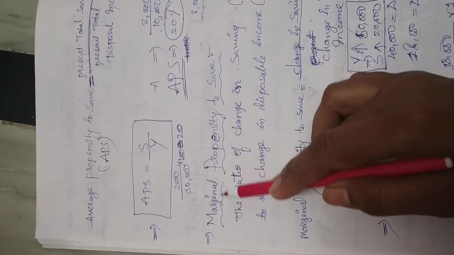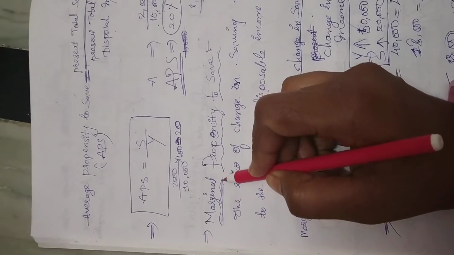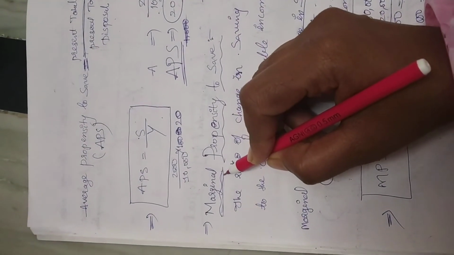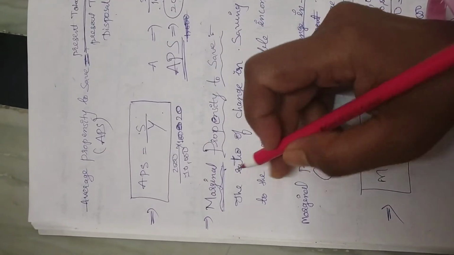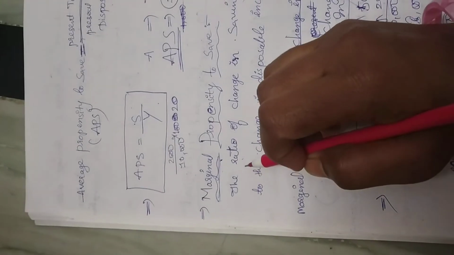What is a marginal change? Did you learn any marginal concept? Can you recall? Like marginal cost, marginal revenue, meaning change in a particular variable.